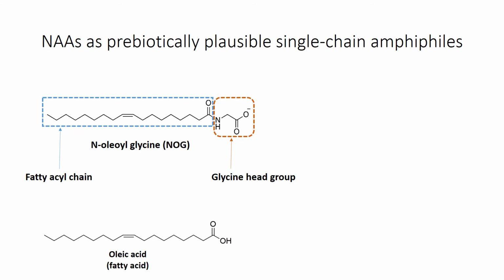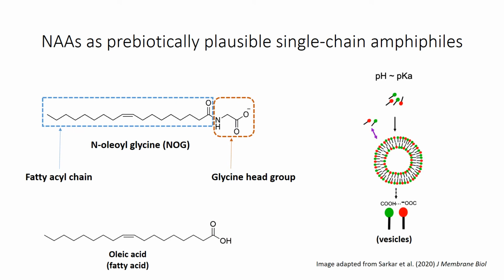Fatty acids, which are widely considered as a constituent of protocell compartments, form vesicles when the pH of the solution is equal to the apparent pK of their head group. At this pH, the protonated and deprotonated species, which are present in fairly equal proportion, come together to form a pseudodiacyl structure, which is stabilized by hydrogen bonding. This, along with hydrophobic interactions, allows fatty acids to form vesicles. The apparent pK of most fatty acids is around 7 to 9. Therefore, they can form vesicles only in the neutral to alkaline regime.